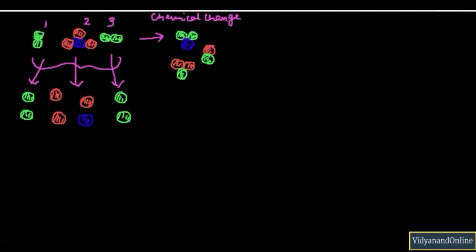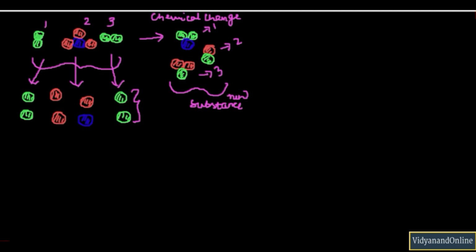So molecule number 1 is disintegrated into 2 atoms here, molecule number 2 is again disintegrated here, and molecule number 3 is also disintegrated here. Now what happens is these atoms will be rearranged in order to form new molecules all together, and a new substance will be formed thereafter. So this substance is altogether a new substance, because you can see that here altogether new molecules are formed.